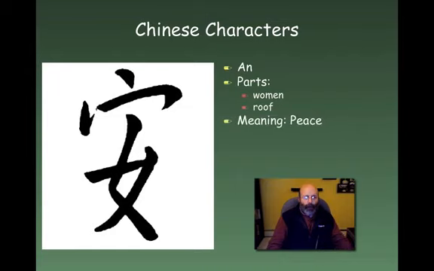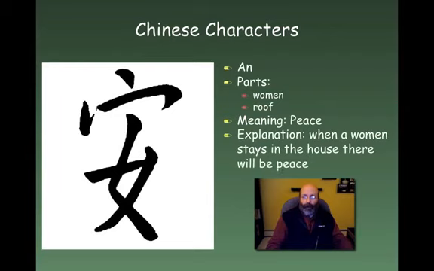Now, the meaning of this word is peace. So in Chinese, the word an means peace. But if you really think about it, the real meaning, the explanation, could be that when a woman stays in the house, then there'll be peace. That's one way to think about it. Most people in China wouldn't think this when looking at this word. They'd think the word peace, but it's made up of a woman under a roof, a woman in the house. So when is there peace? When a woman stays in the house.